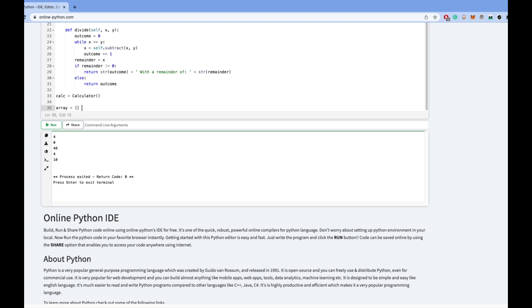So an array in Python is denoted with the bracket symbols. Inside these bracket symbols, we can enter our data, hello, separated by commas.